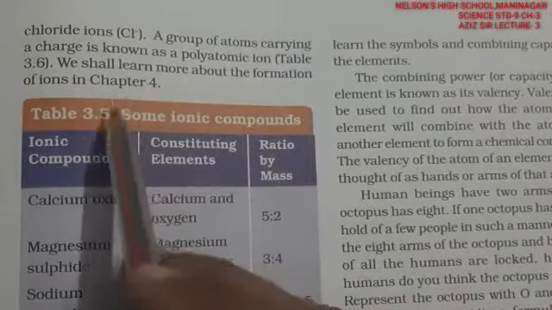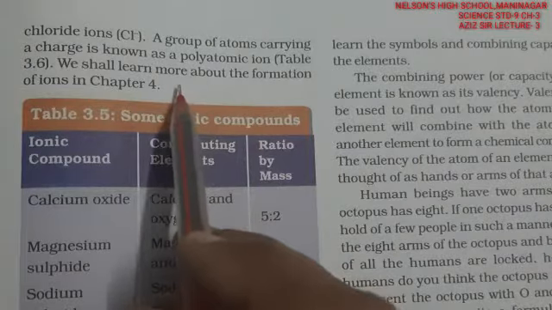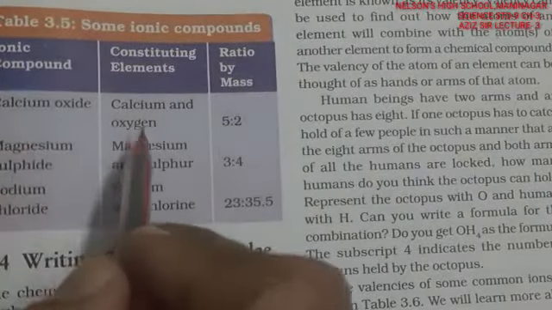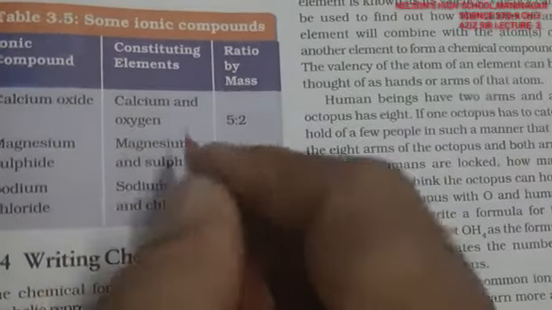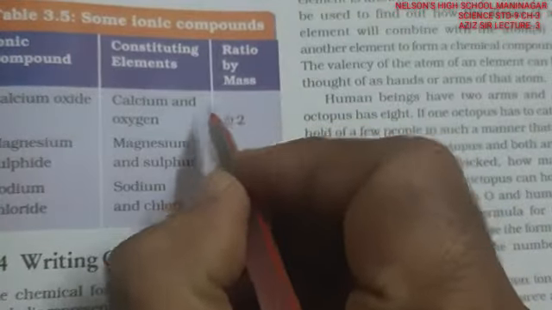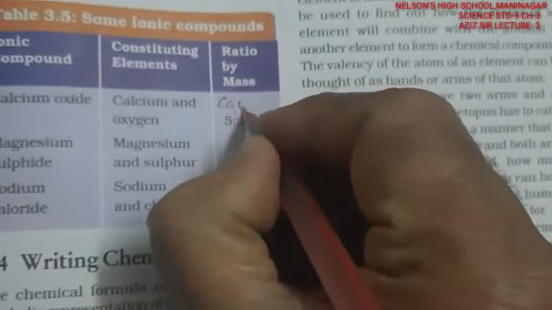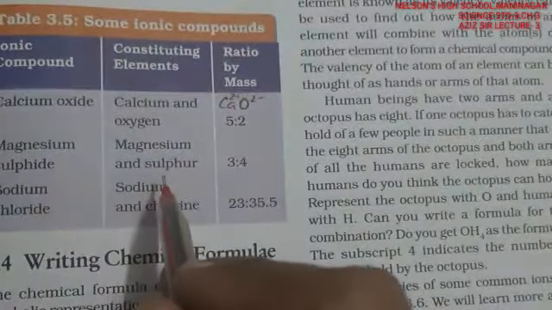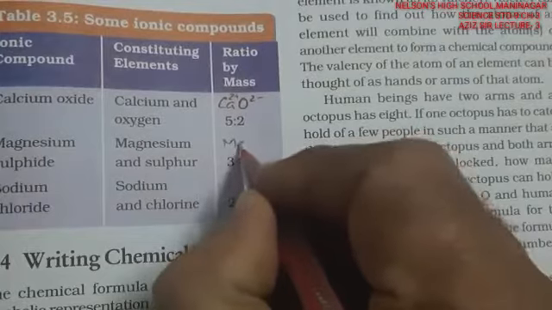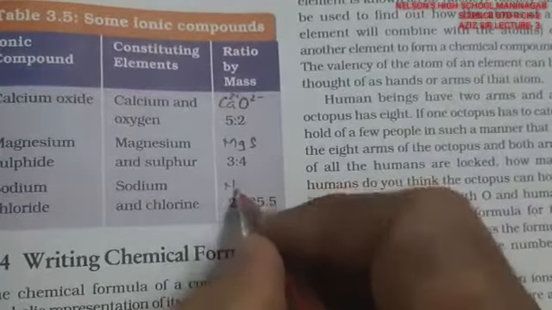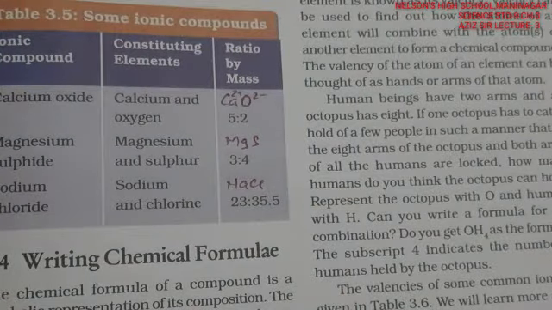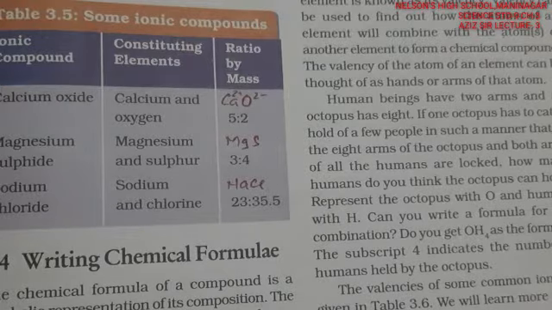Like chlorine has a minus charge. They can be polyatomic ions also. If you see here calcium and oxygen, an ionic compound, this is Ca2 plus. The formula will be CaO, calcium oxide. This is 2 plus and 2 minus. Then magnesium sulfide, MgS, and sodium chloride, NaCl. This is how they form in ratios of ions, 1:1, 2:1, likewise. So this is how they form an ionic compound.